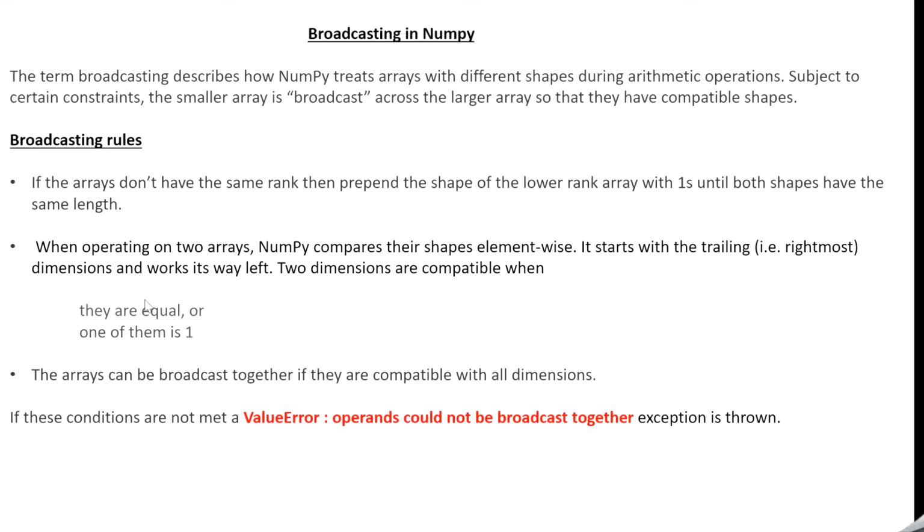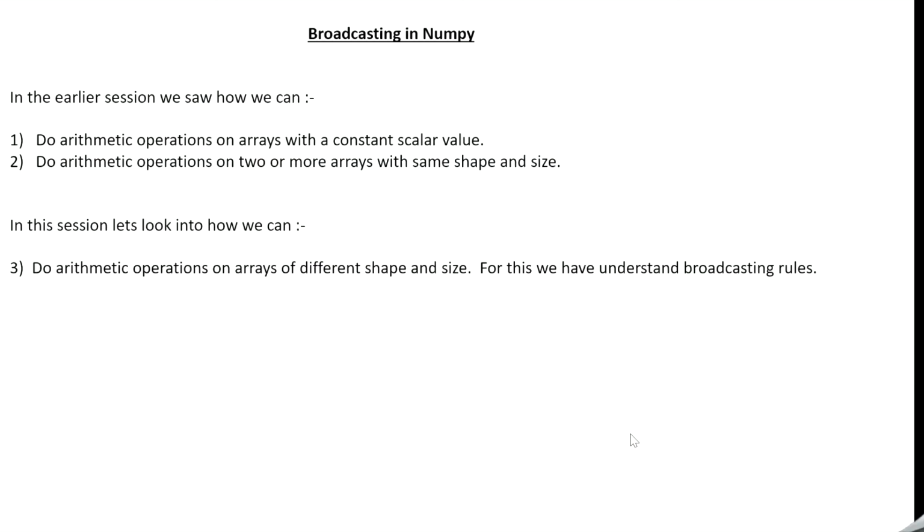Before that, let me go through the broadcasting rules once again. If the arrays don't have the same rank, then prepend the shape of the lower rank with ones until both shapes have the same length. And secondly, we have to check for the dimensions. Both arrays are compatible if they have equal dimension or one of the dimension is 1. In this case, the arrays are broadcastable, otherwise we get a value error indicating operands could not be broadcast together.